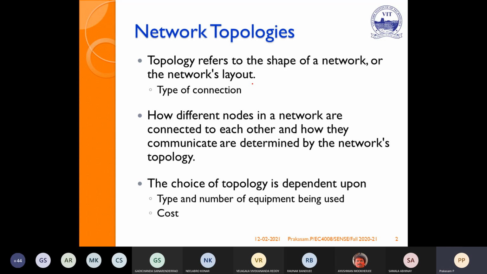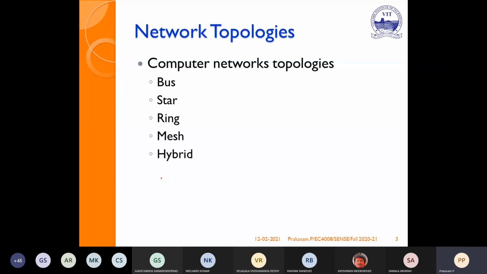The topology refers to the shape of the network or the network layout, how different nodes in the network are interconnected. The choice depends upon the type and number of equipment used. Suppose I'm using only two equipments, I can go for one connection like a bus topology. If I'm using more than that, I should choose a different topology. The different network topologies are bus, star, ring, mesh, and hybrid, a combination of all these. From the name itself, you can understand.